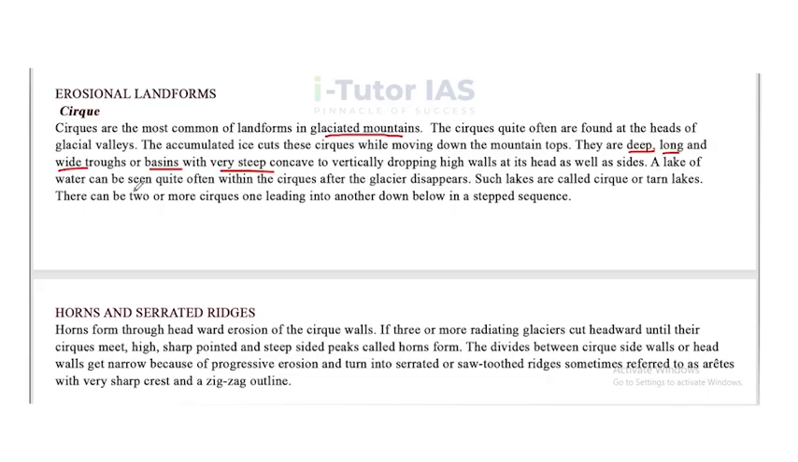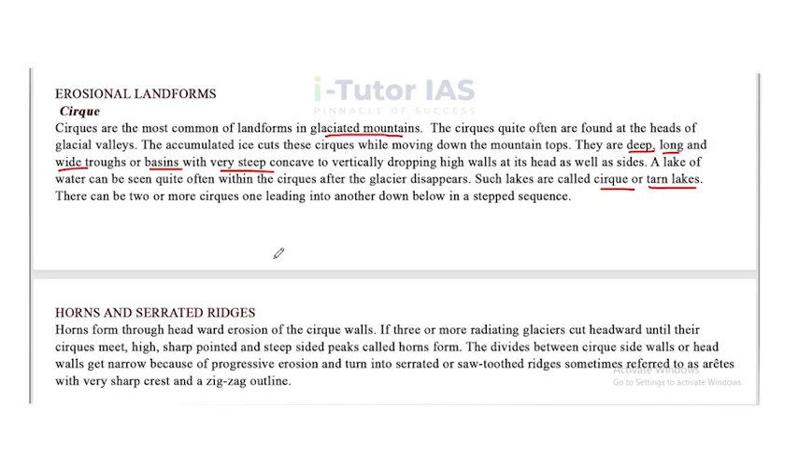A lake of water can be seen quite often within the cirques after the glacier disappears. Such lakes are called cirque or tarn lakes. There can be two or more cirques, one leading into another down below in a stepped sequence.